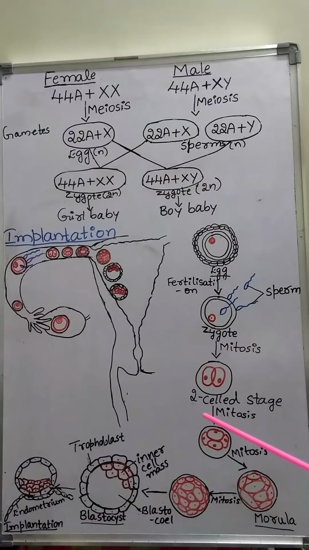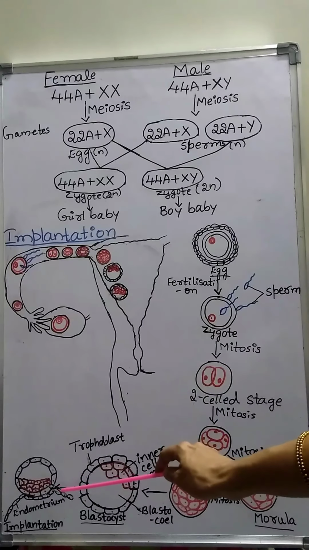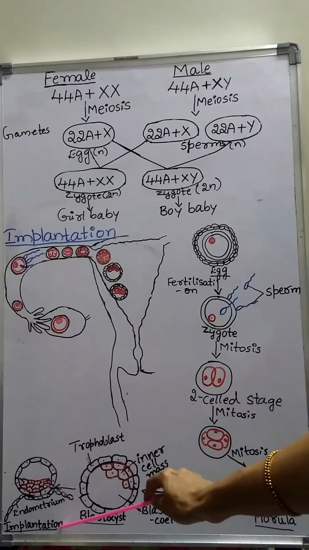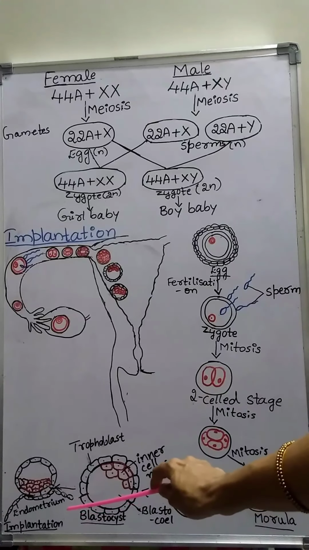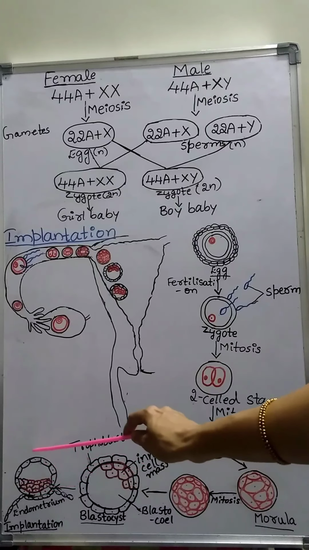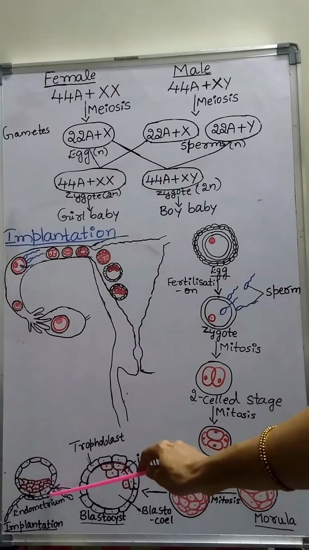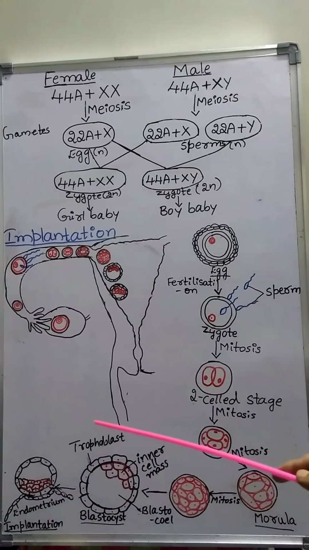The process of attachment of the blastocyst to the endometrium of the uterus is called implantation. Implantation occurs on the 7th day of fertilization.